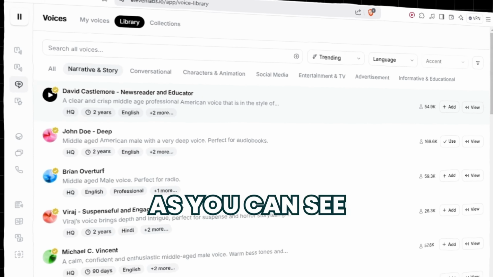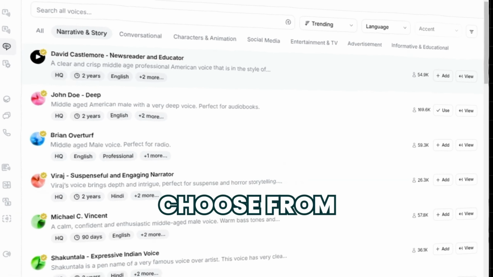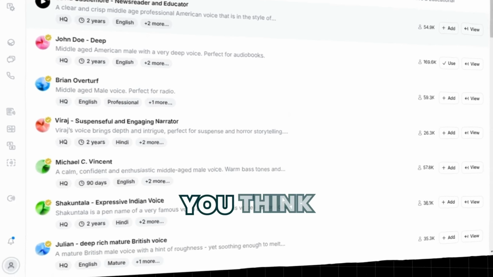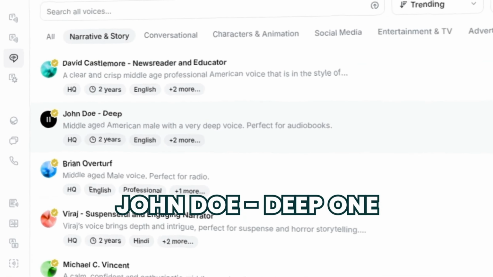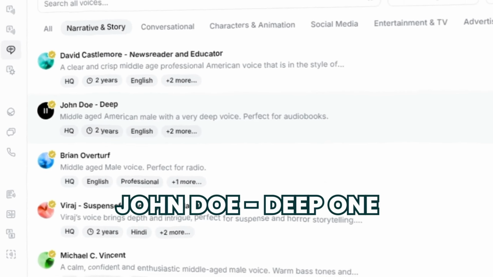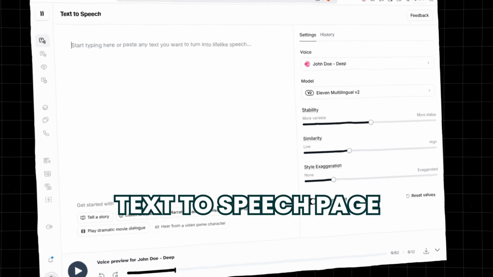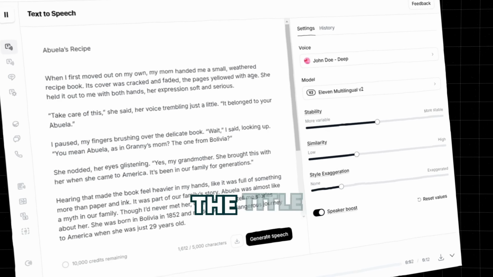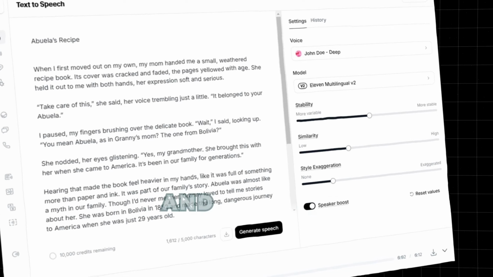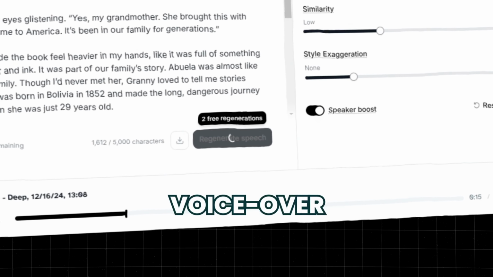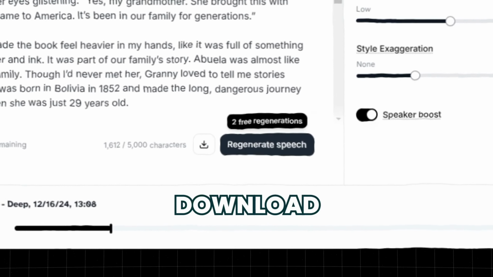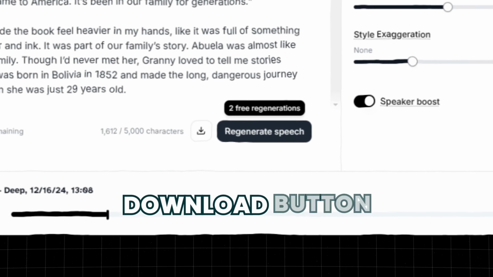As you can see, there are a lot of voices you can choose from. You can choose whichever you think sounds best, but for this example, we are going to choose the John Doe, deep one. Now let's navigate back to text-to-speech page and simply copy-paste the title and story we chose earlier and click on Generate. It will take a few seconds, and then the voiceover will be ready for us to download. When done, just click the download button.